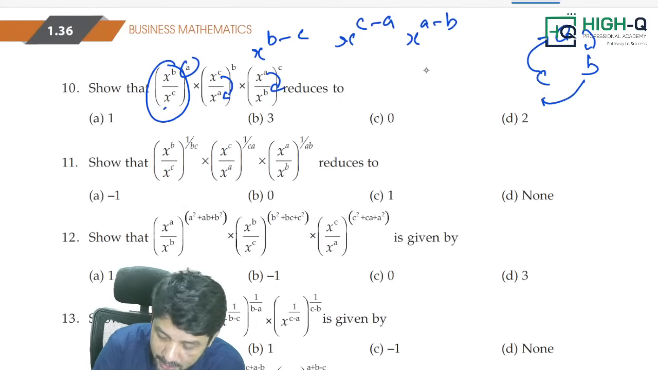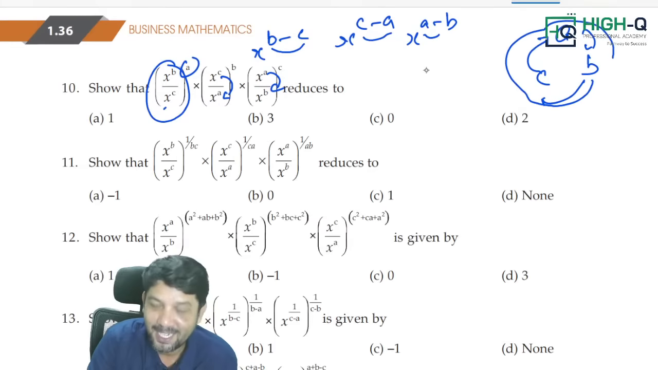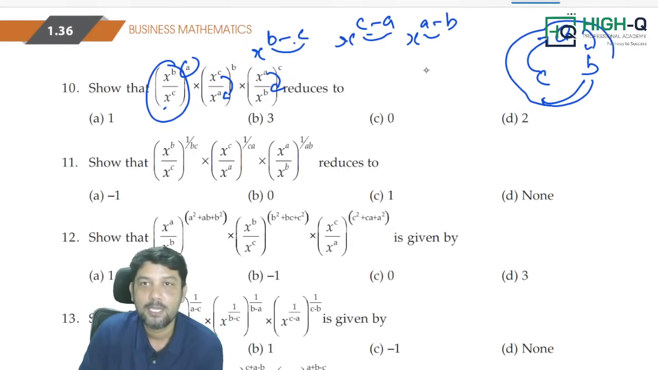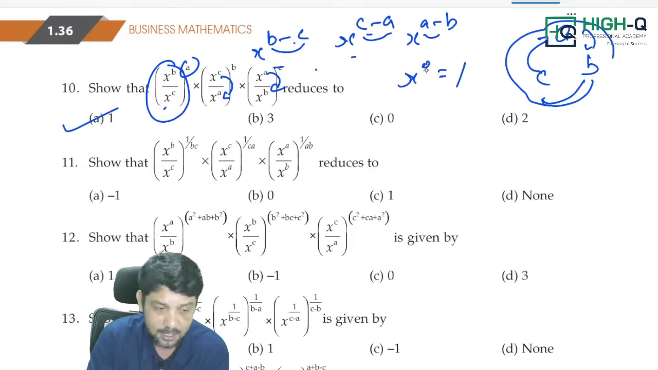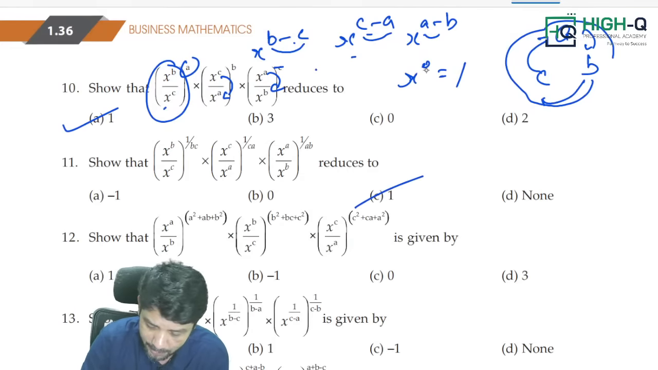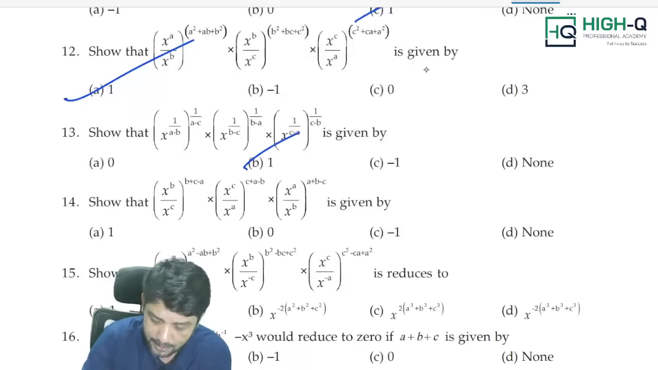Now look at this. b-c, c-a, a-b. This is cyclic, and there is a negative sign. The answer is what? 0. Oh, sorry, the index is going to be 0. So the base is the same, and x power 0 is equal to 1. The answer is 1. By closing your eyes, you can say, sir, the answer is 1.